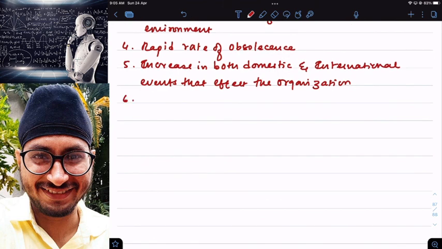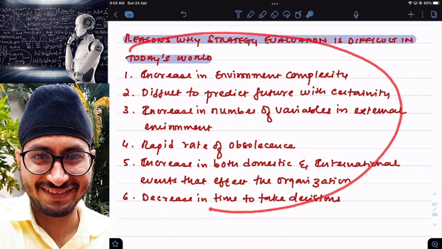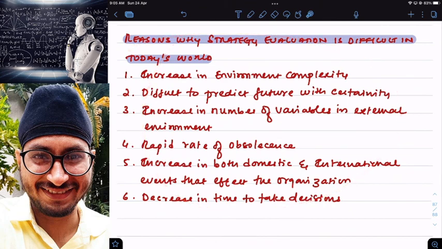Next one: decrease in time to take decisions. I'm having very little time to take a decision, sir. That is why it is becoming very difficult for me to analyze my strategy before preparing a plan. So these are all the reasons why it is becoming difficult for an auditor to evaluate a strategy during a strategy audit. Clear? So with this we complete this small chapter, chapter number 8.